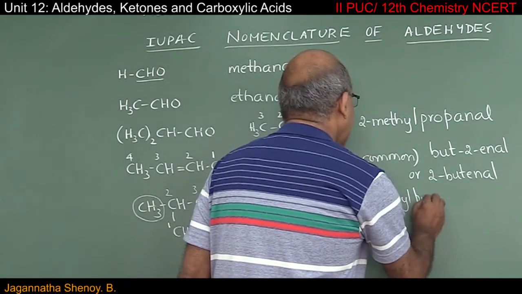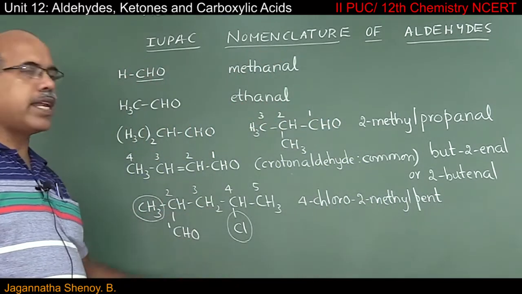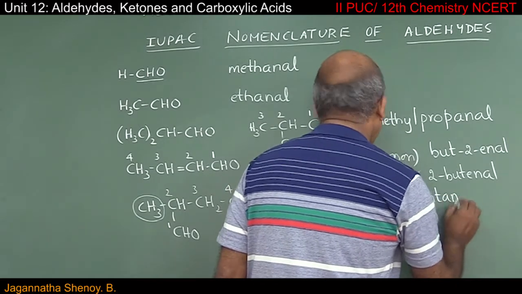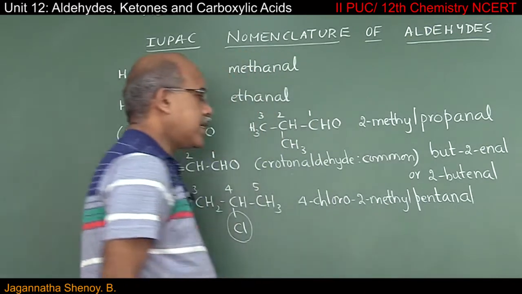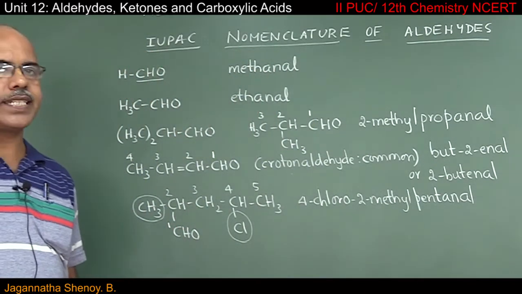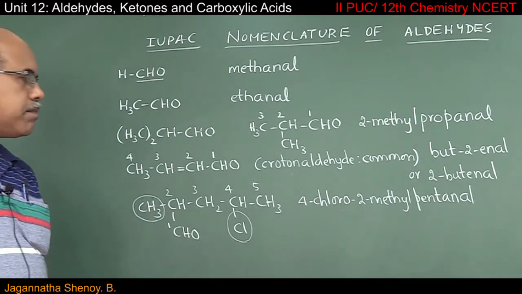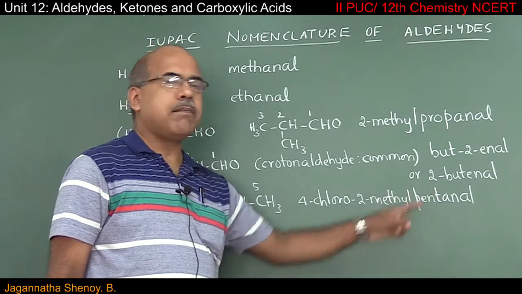Then we have 5 carbon atoms. That is why it is a pent. All the carbon atoms are connected by means of single bond. That is why it is a pentane. And the principal functional group present is a CHO. That is why the secondary suffix is -al. So what's the IUPAC name of this compound? 4-chloro-2-methylpentanal.